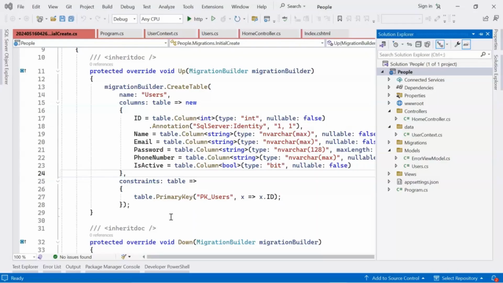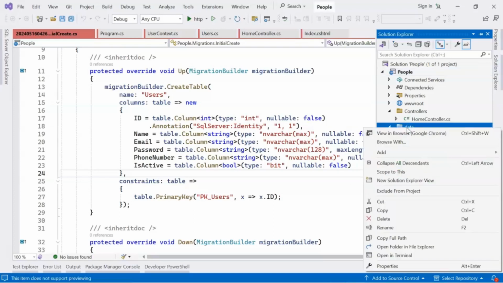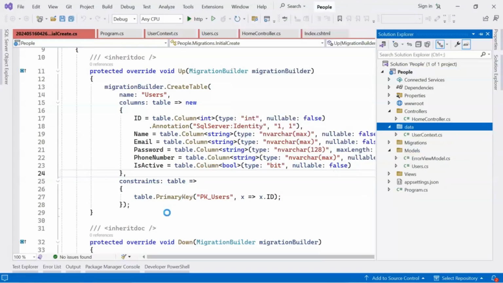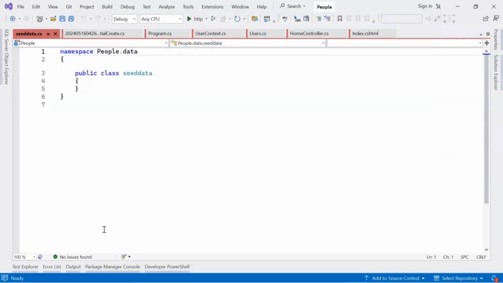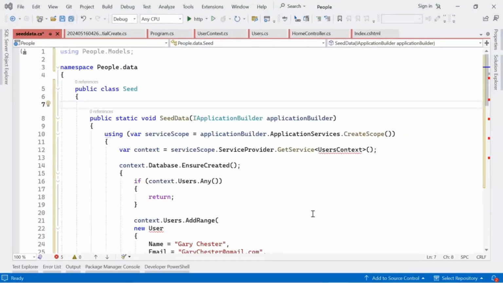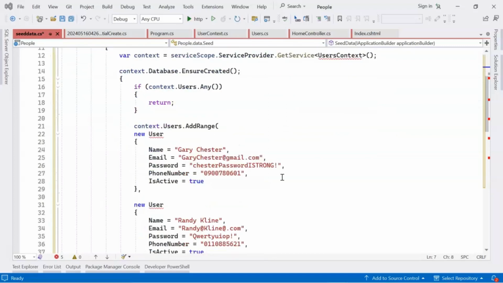Now we need to add seed data. Seeding the database means to store data into the database via code instead of manually adding data. This is helpful for testing purposes also. So let's create a file, seed data. So here I have just copy pasted the code. I'll share the code in my description box. You can also copy paste. You don't need to type all these things.